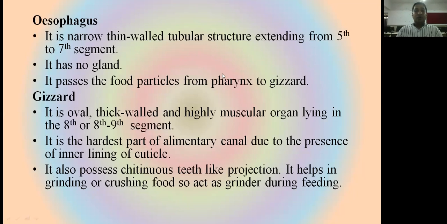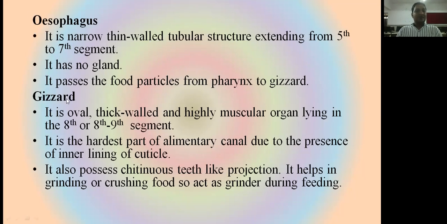Now the next organ is the esophagus. It is a narrow, thin-walled tubular structure extending from segment number 5 to segment number 7. No glands are present. It passes the food from the pharynx to the gizzard. The function of the esophagus is just to pass the food from the pharynx to the gizzard. It is the connective tube which connects the gizzard and pharynx.